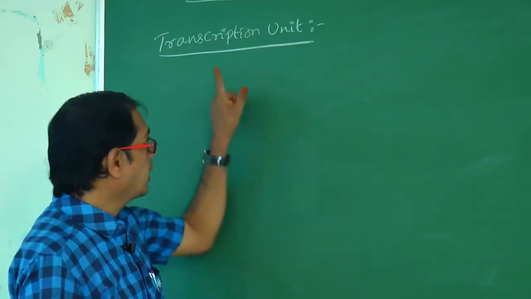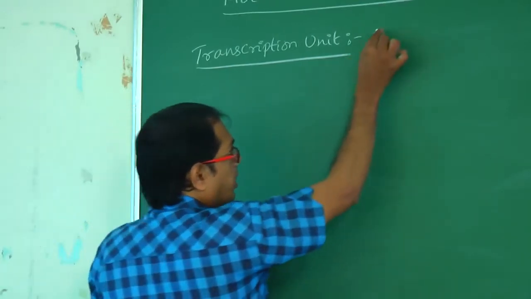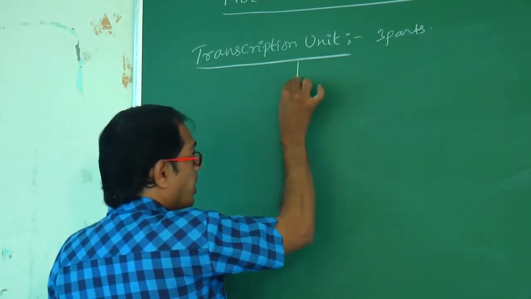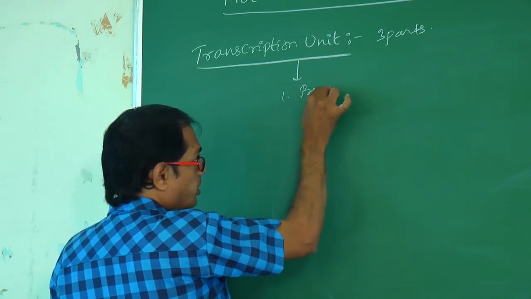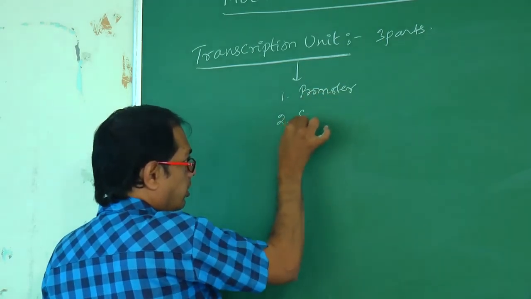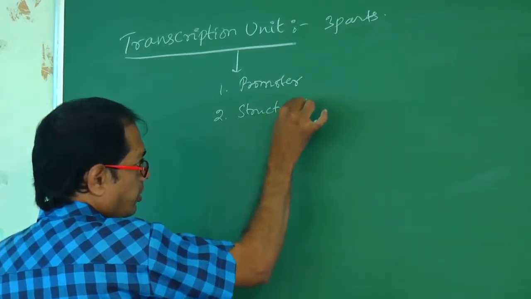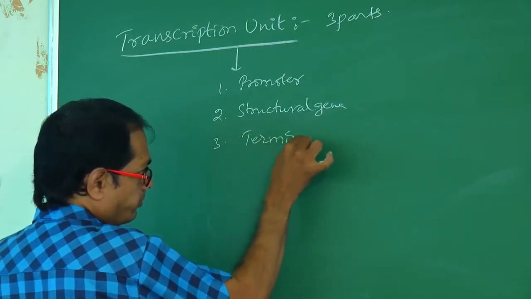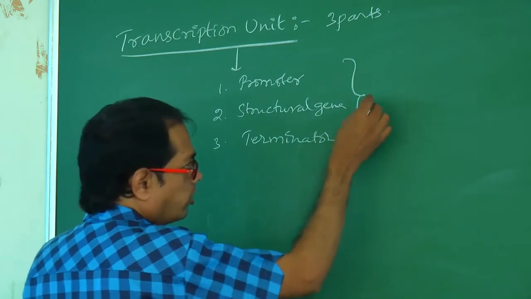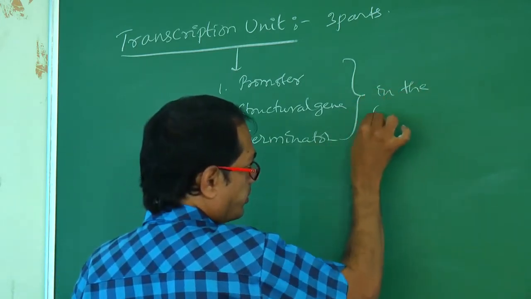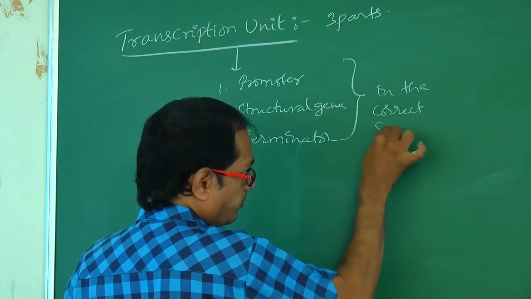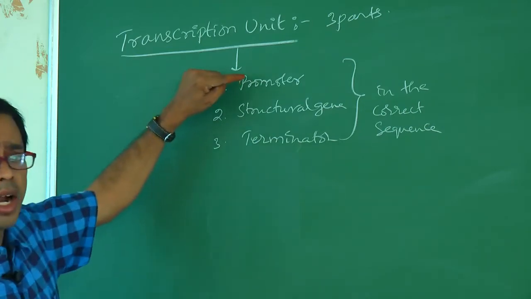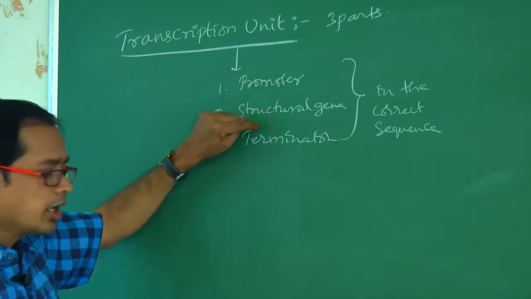Right, now the transcription unit contains how many parts? The transcription unit contains 3 parts. What are those 3 parts? One is called promoter, second is called structural gene, third is called terminator. These 3 parts we have to write in the correct sequence: promoter, structural gene, terminator.